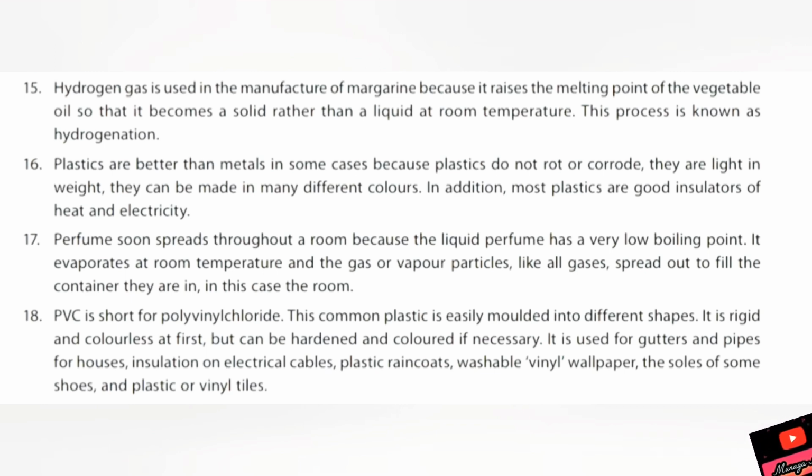PVC is a plastic. Plastic is usually molded into different shapes. It is rigid and colorless at first, but can be hardened and colored if necessary. It is used for many things in houses and many other things.